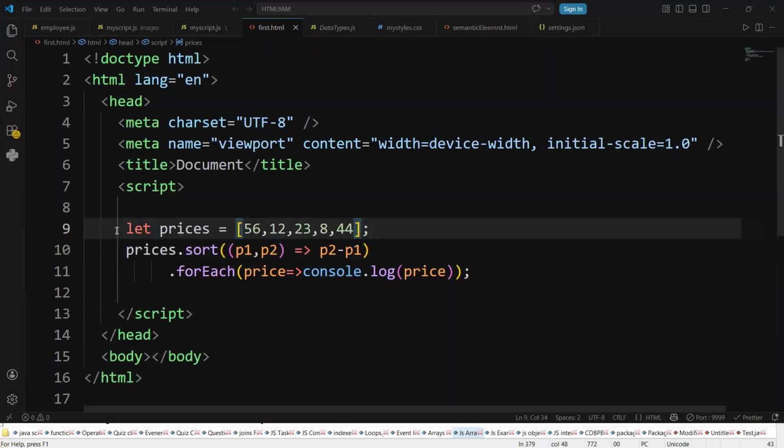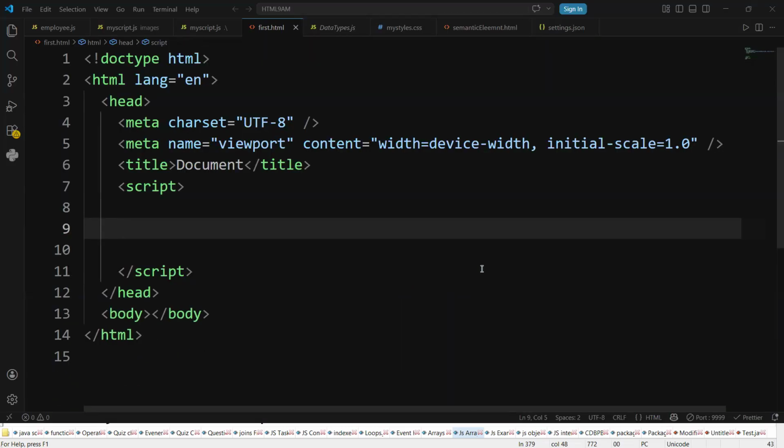Next one: how many functions did we do in total? We have 3. One is some, one is every. Every means all elements should satisfy the condition. It means all items should be veg items or all items should be grocery items. That is every. Some means at least one cafe item is there or not. If at least one cafe item is there, you will get a discount of 100 rupees by default. That is some. Third one is sort. P1 minus P2 means ascending, P2 minus P1 means descending.